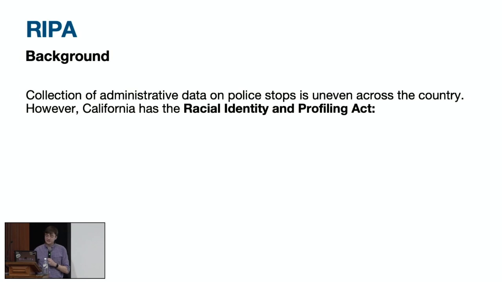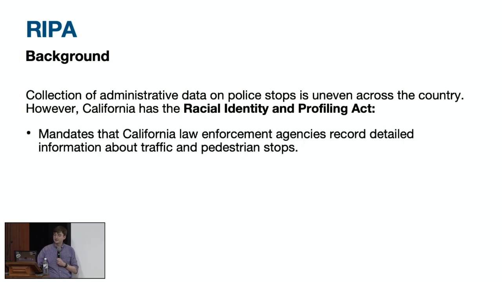Integrated policing data is very hard to come by, but California in particular has something called the Racial and Identity Profiling Act, or RIPA. RIPA mandates that California law enforcement agencies record detailed information about all of the stops that they make in a standardized way across the state.